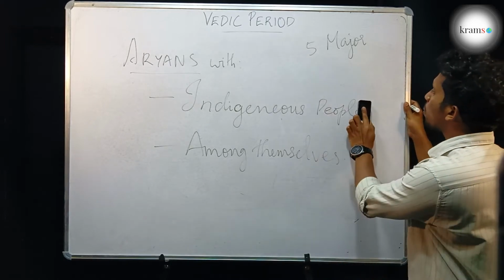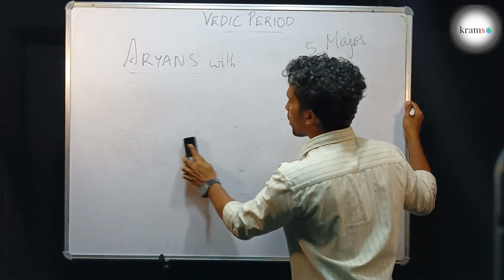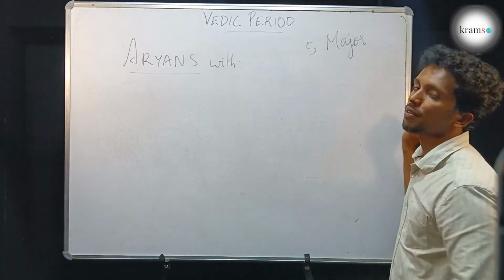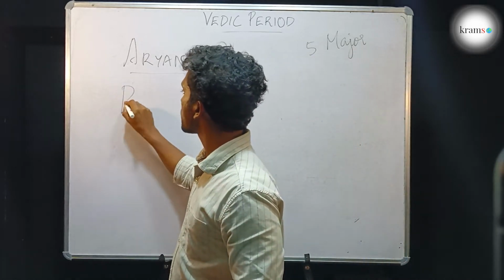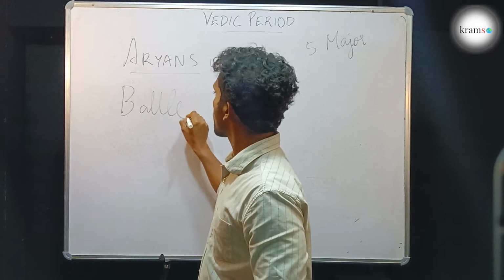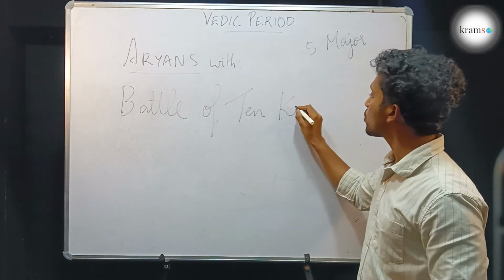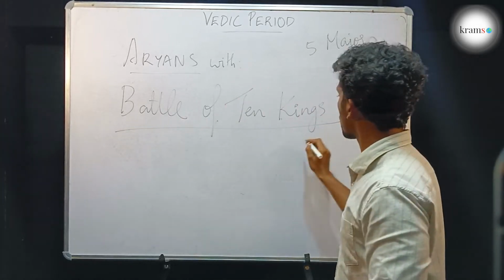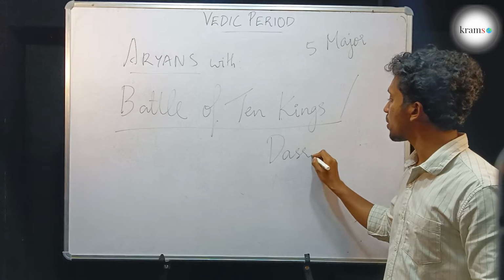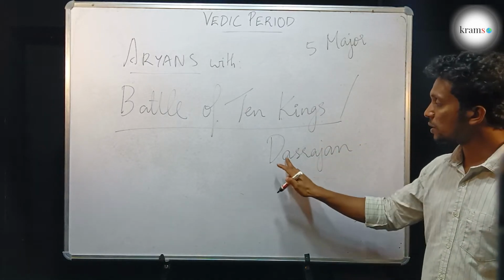There was a very famous tribal war in the history of the Aryans during the Vedic period, known as the Battle of 10 Kings, also known as the Dasrajan War. Rajan means king, Das means 10.